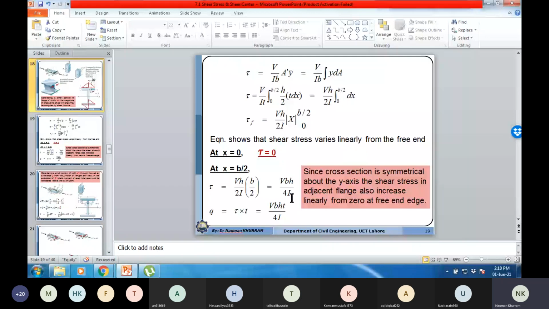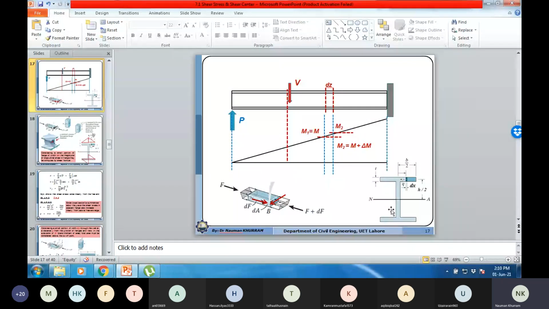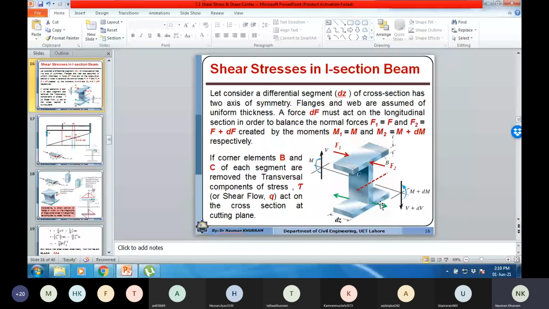Above the neutral axis, we will have compression, and below the neutral axis, we will have tensile bending stresses, which I have shown this way. So these are the tensile forces acting away from this body. F2 is positive, and F1 is also tensile to the other side.